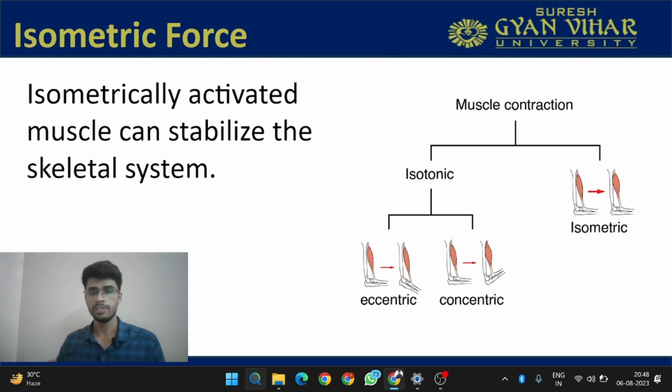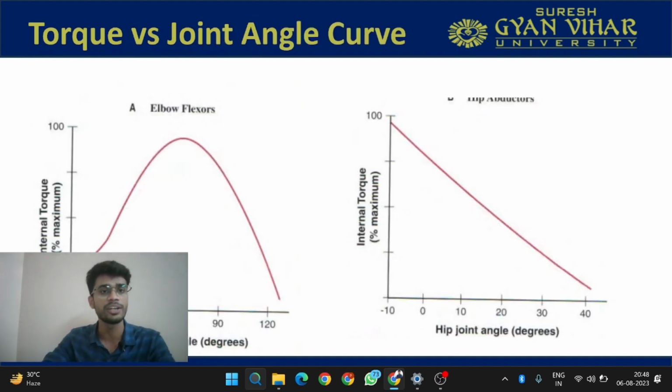Now we must know about isometric force in order to understand how the muscle is actually providing the stabilization. Muscle is able to provide the stabilization by producing this isometric force. We know muscle can be contracted in an isotonic manner or isometric manner. Isotonic is your eccentric or concentric forces, and isometric is your forces in which the muscle is not changing its length. In eccentric, muscle is lengthening, and in concentric, muscle is shortening. So muscle is producing the stabilization by producing these isometric forces.